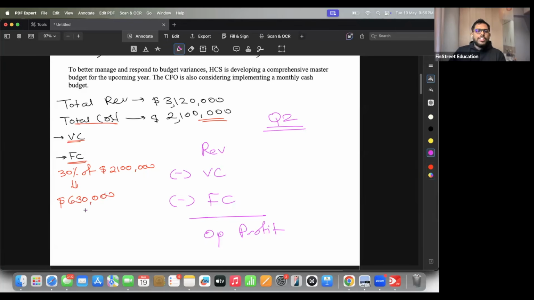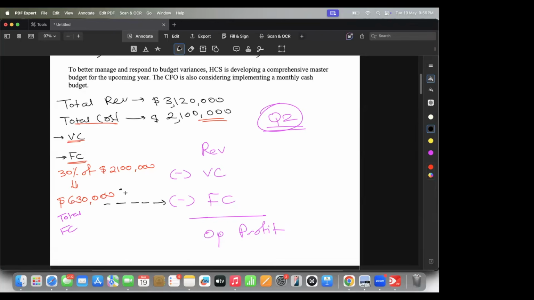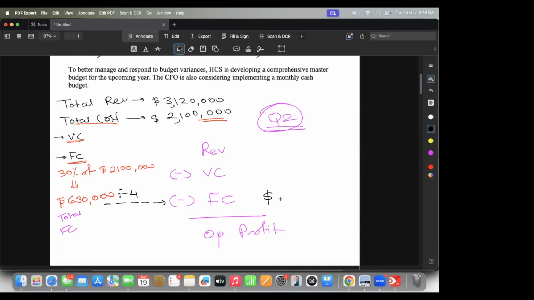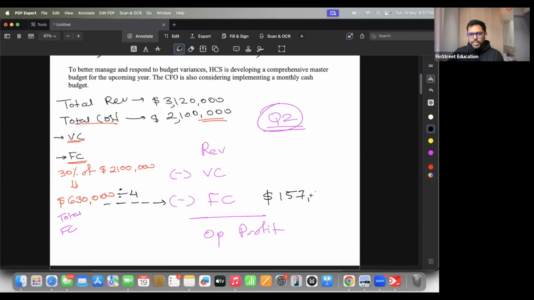Now we got fixed cost, but this is total fixed cost. What do we need? We need quarter 2 data. So can I convert this into quarterly data? How can I do this? I've given you a hint. What should we do? Divide by 4. Correct, divided by 4. Guys, what is the final fixed cost? 157,500. Okay, thank you. That was helpful.